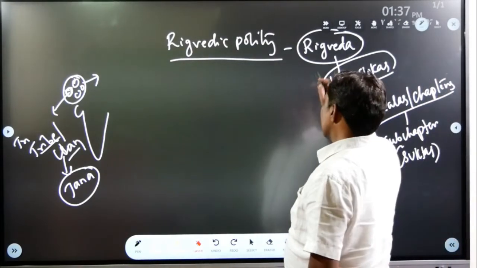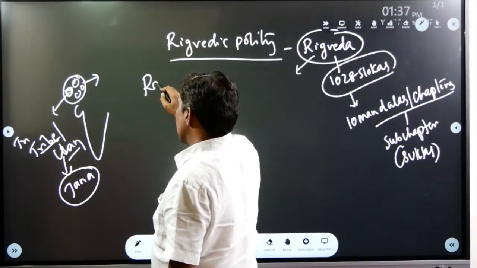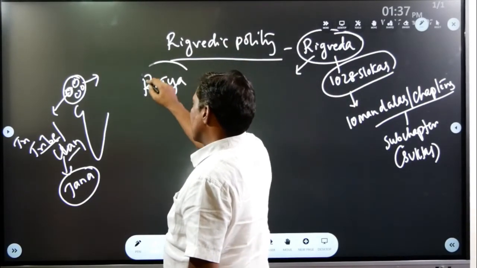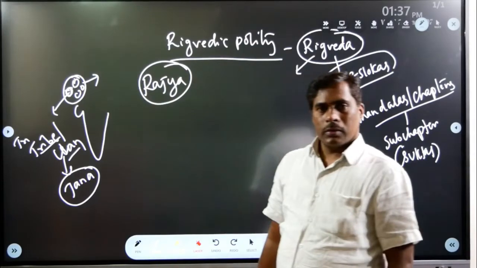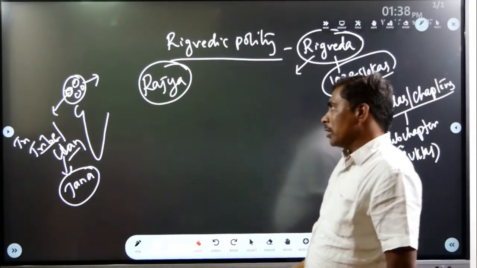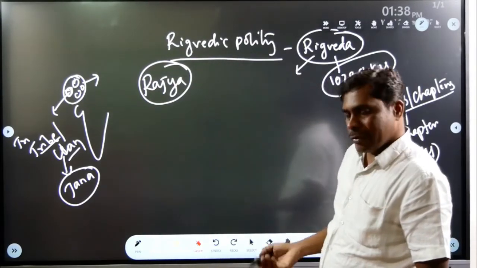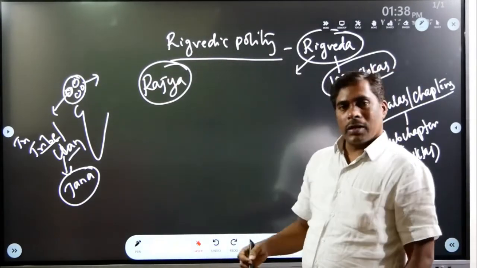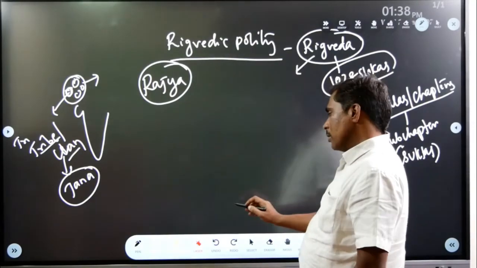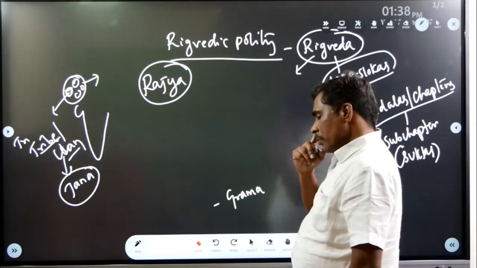According to the Rigveda, the concept of Rajya, that is kingdom, was completely absent in the Rigvedic period. The Rigvedic political setup was like this. Grama was the lowest political unit.